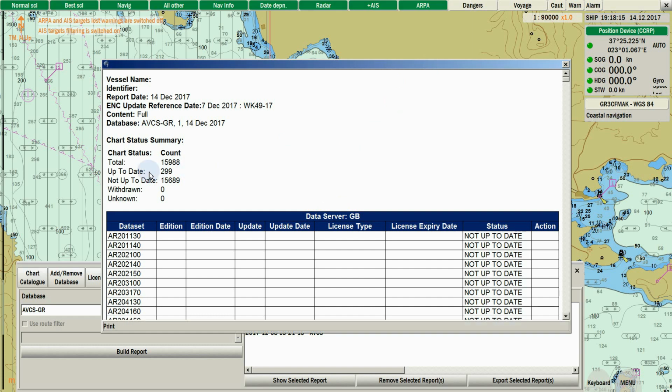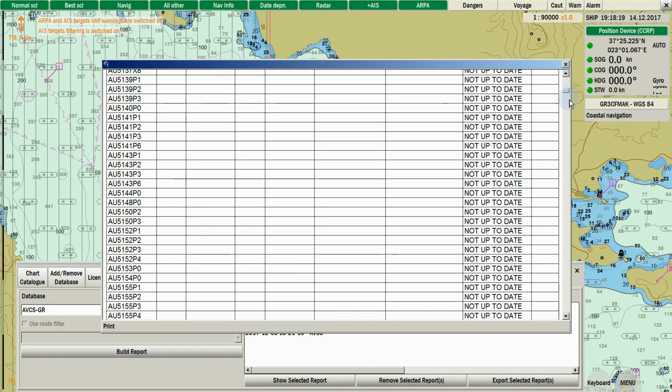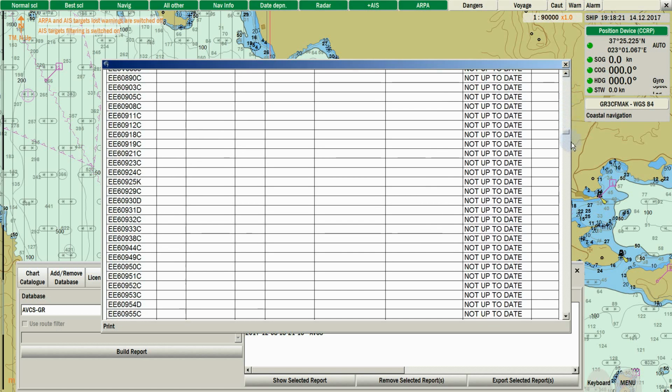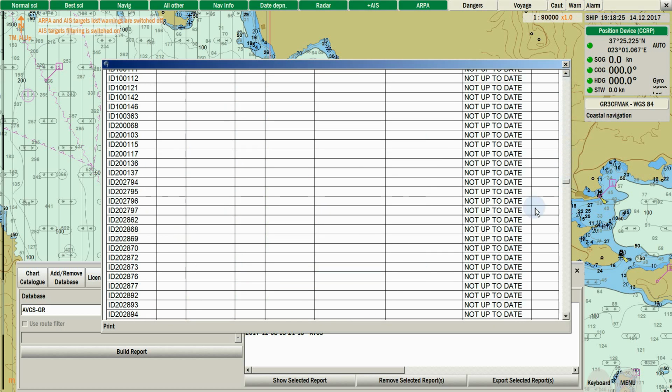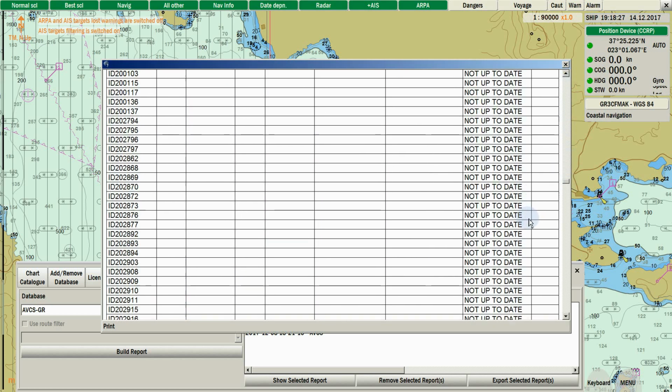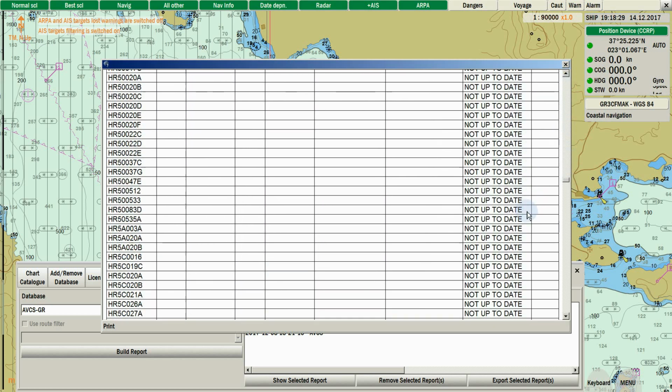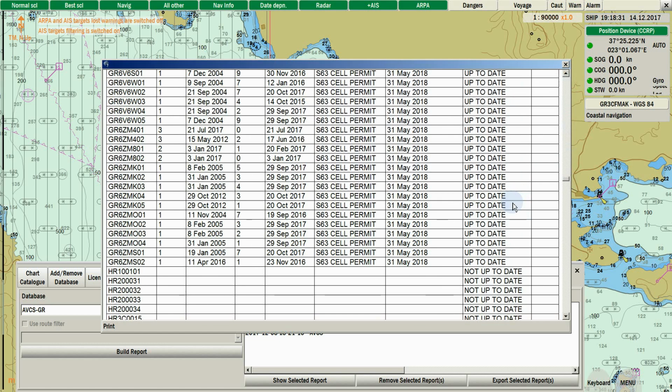Please note that only the ones with a valid permit will have the up-to-date status. All others in the catalog will appear as not up to date. You are now able to present your licensed, updated charts.